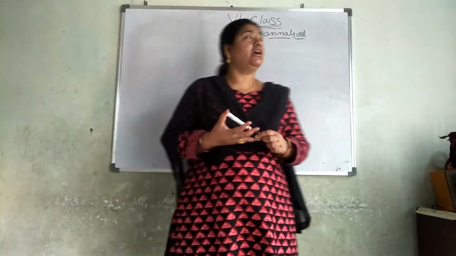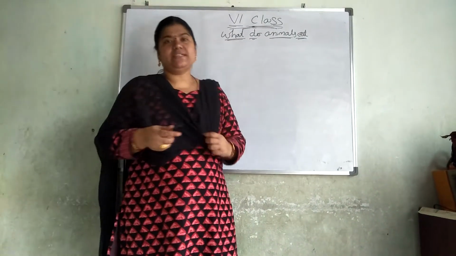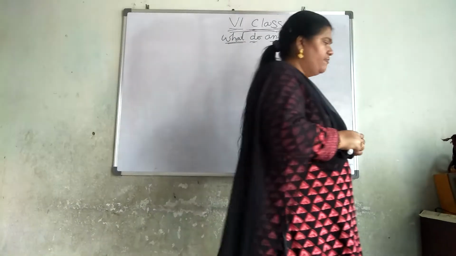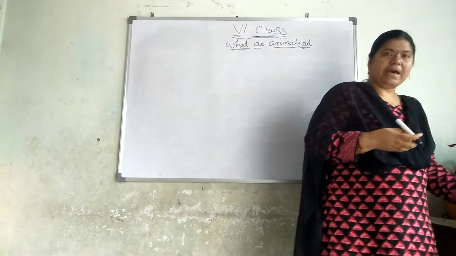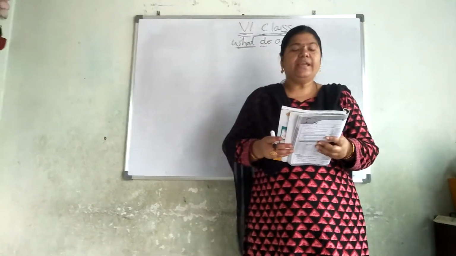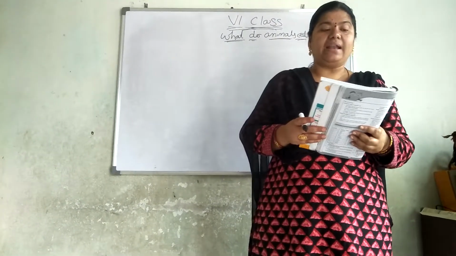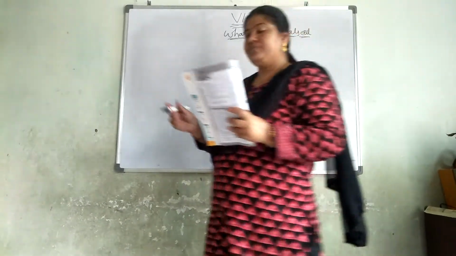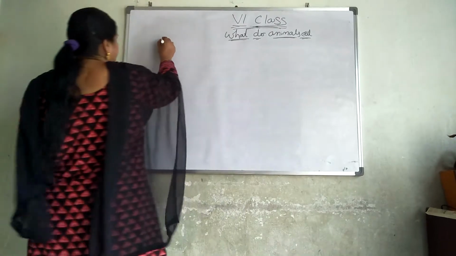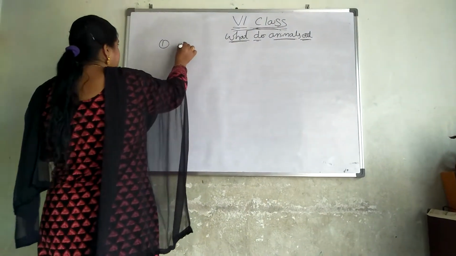Today we are going with what do animals eat? From this lesson, few important question answers. The first one is: write about any two animals in your list describing the food types eaten by them and how they get their food. So, in that, the first one is what is that?